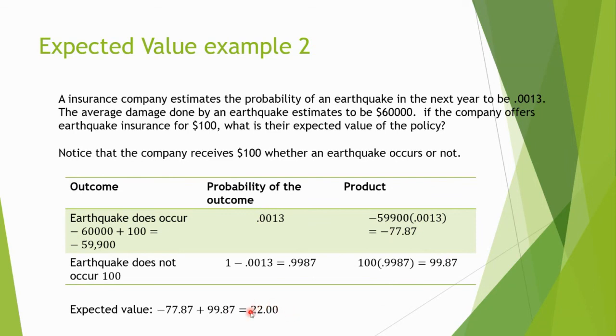So the expected value is positive. Well, what does that tell us? What does that tell them, I should say? They should sell this policy. This policy is good for them because they're going to gain in the long run. That's what this expected value is telling us. Their expected value is positive from this policy, so this is a policy they should sell. They should offer it.